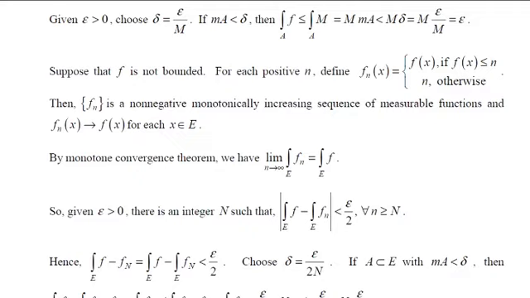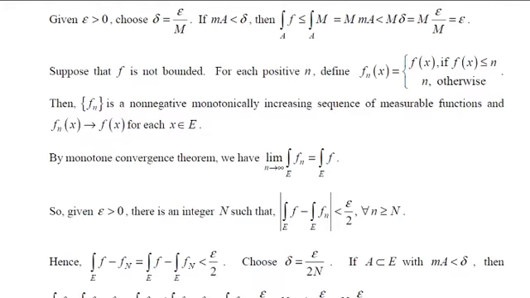what about this? You should note that this is less than n times measure of A. We have learned that from the previous result. There we have proved that integral of fn over A is less than n times measure of A. So because of that reason, the sum of these two is less than epsilon by 2 plus n times measure of A.